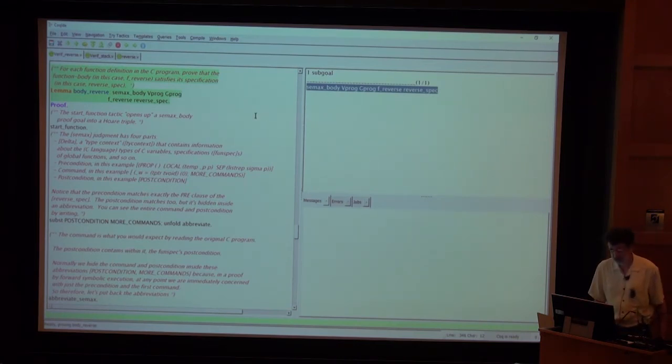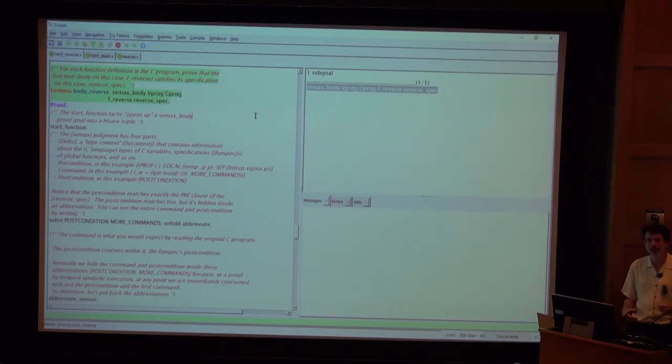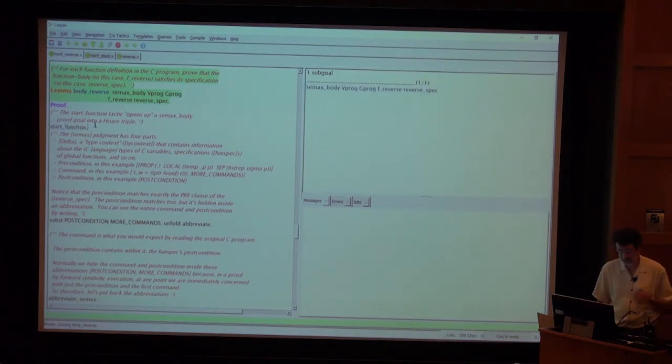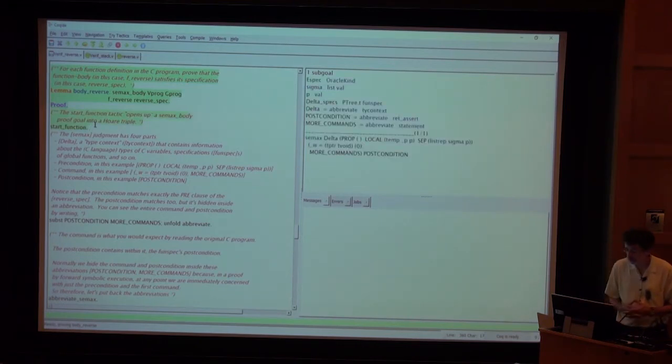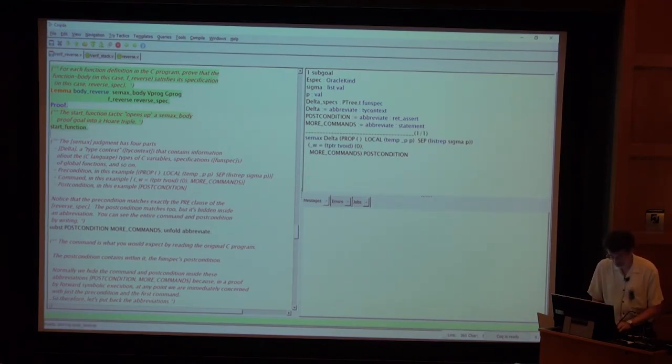And the way you prove a SemX body is you prove that the function body satisfies a Hoare triple with that precondition and postcondition. And this tactic of VST Floyd, start function, gives you that proof obligation. So there we are. And here we've sort of abbreviated away the postcondition and the more commands, but